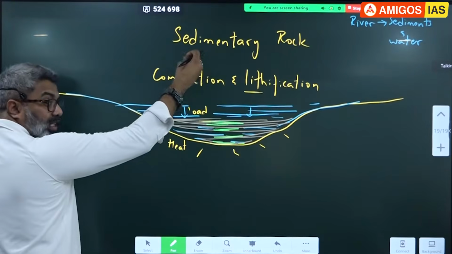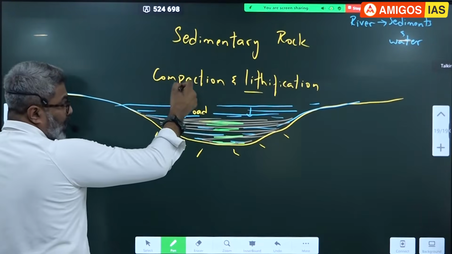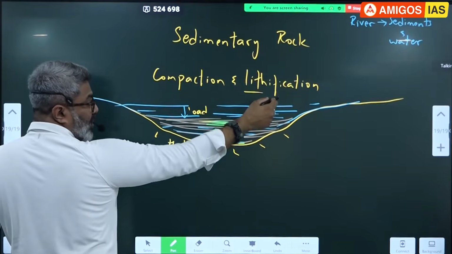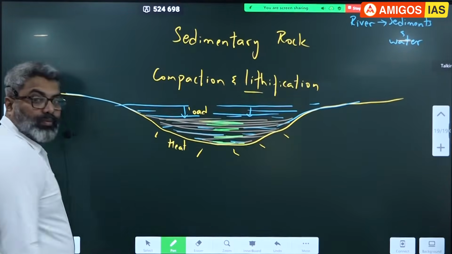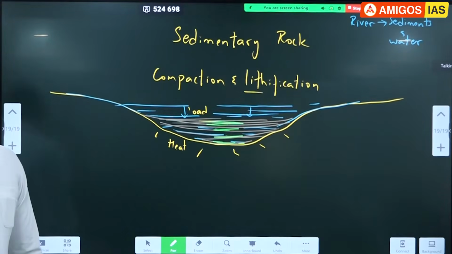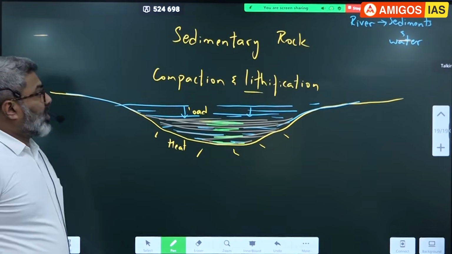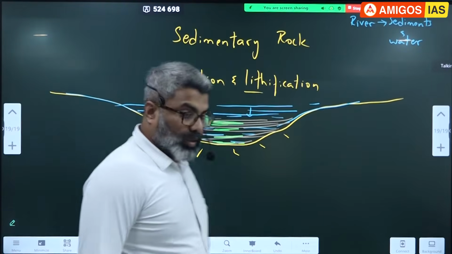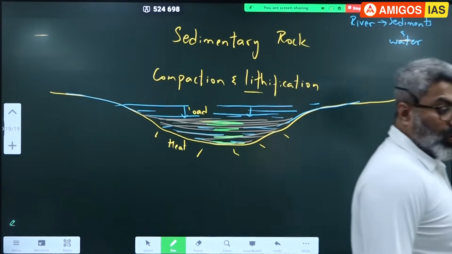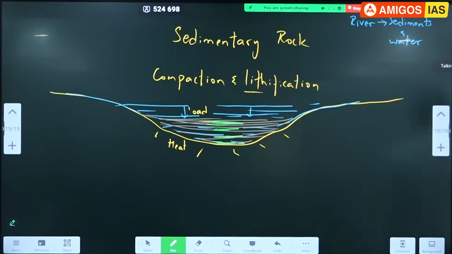The rock that is formed from compaction and lithification of sediments of different rocks, of different sizes, is called a sedimentary rock. Rocks that are formed through the process of compaction and lithification of sediments are called sedimentary rock.